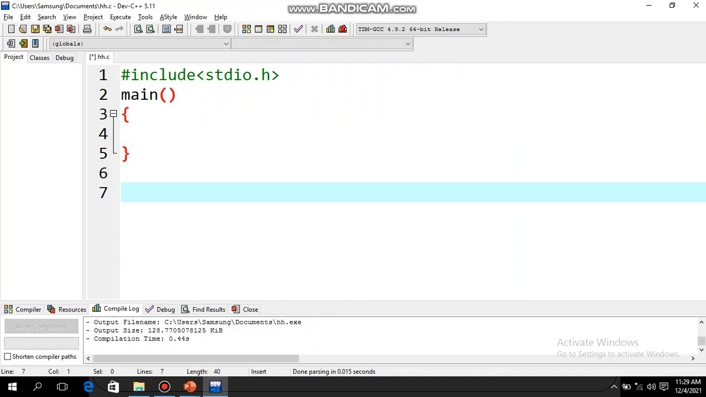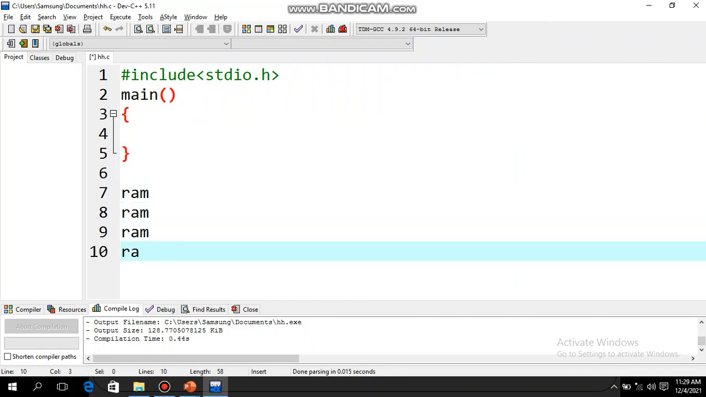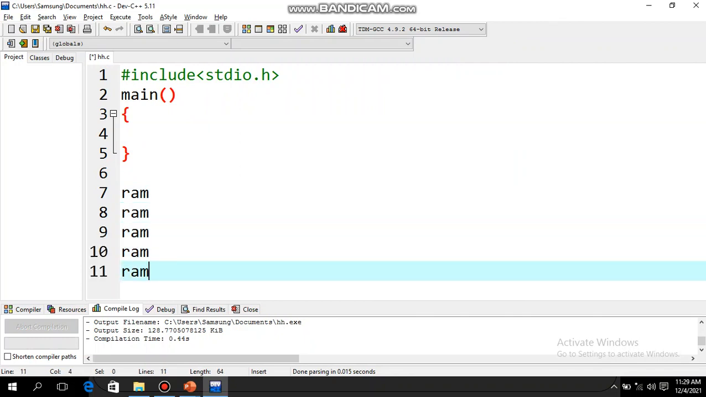So the first program is to display your name 5 times using while loop. Suppose my name is Ram. So I should display Ram like this 5 times. So this is the output.